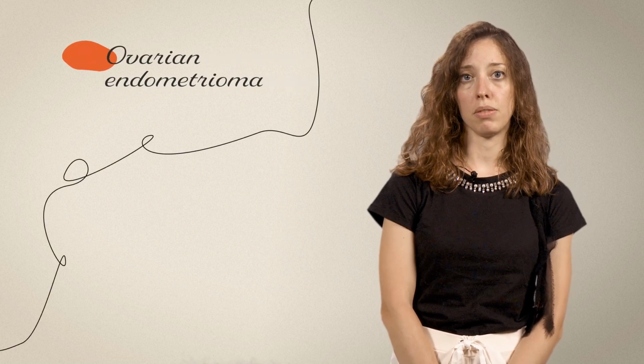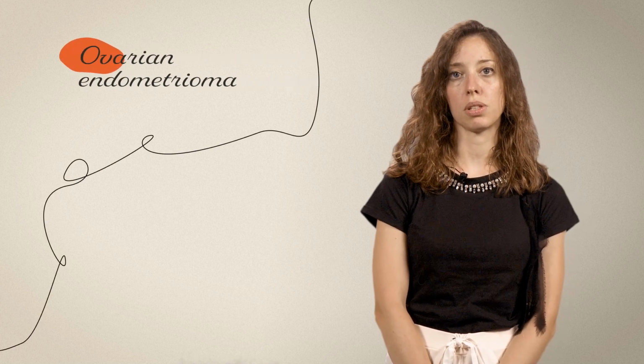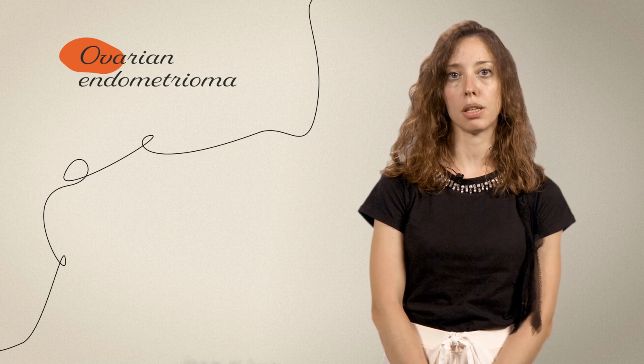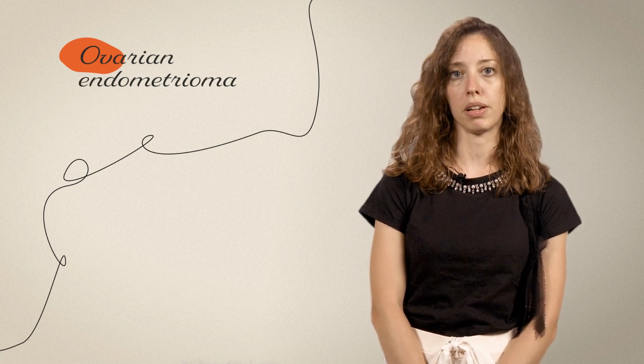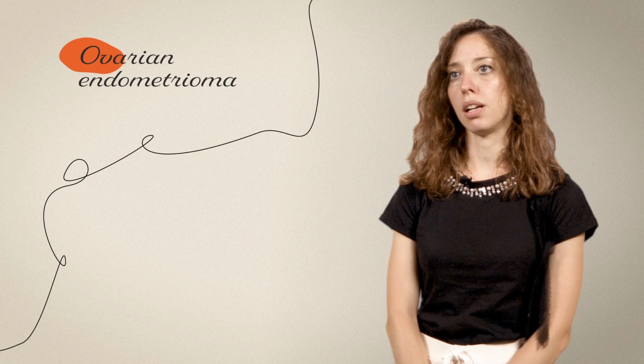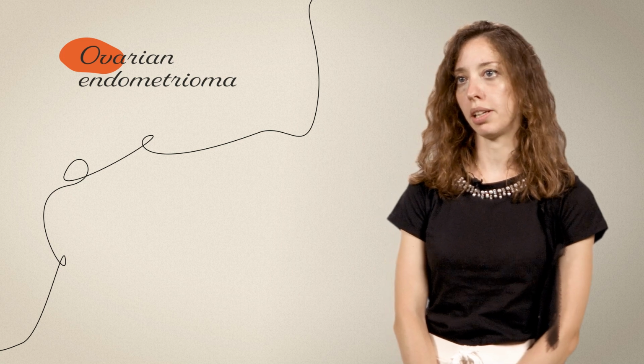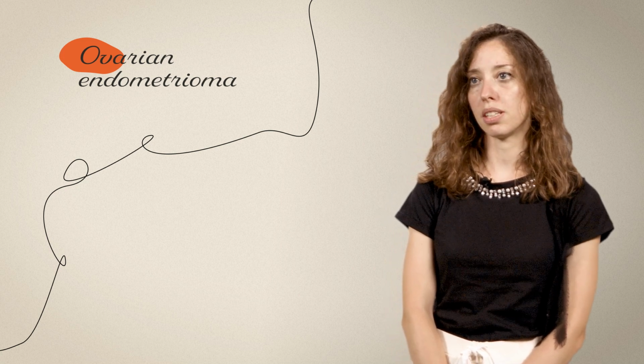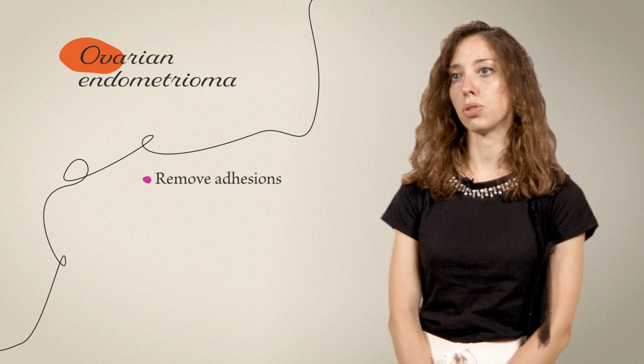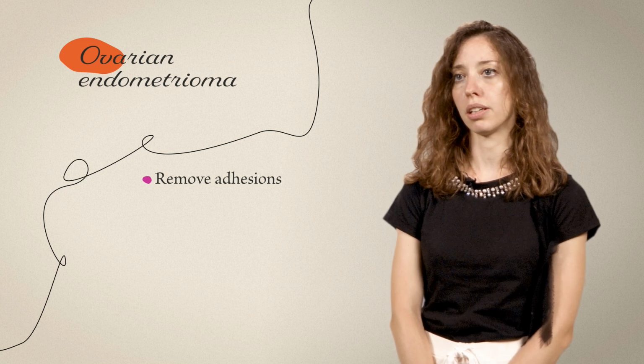In the case linked below in this unit, we can observe a large right ovarian endometrioma. Ovarian involvement by endometriosis is often associated with adhesions between the ovary and the peritoneum of the homolateral ovarian fossa. We also observe peritoneal lesions on the peritoneum of the uterosacral ligaments. Before approaching the cyst, we proceed to remove adhesions to obtain a better mobilization of the ovary.